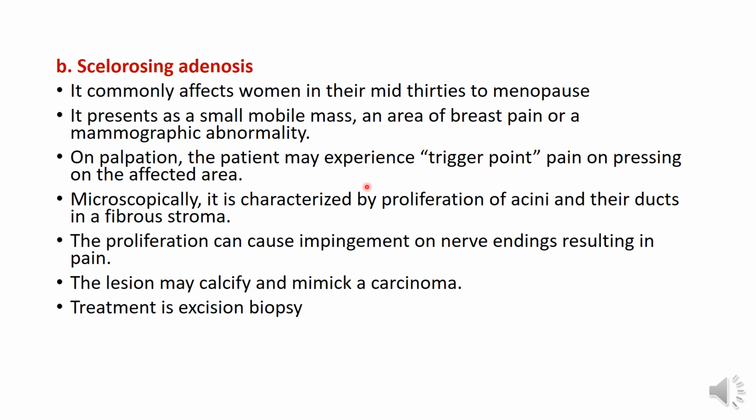Microscopically, it is characterized by proliferation of acini and their ducts in a fibrous stroma. So when you look at it under the microscope, you see the abnormal proliferation of the acini, which is the glandular portion of the breast, and their ducts surrounded by fibrous tissue. The proliferation can cause impingement on nerve endings, and that's what results in this trigger point pain. The lesion may calcify and then mimic a carcinoma. Treatment is excision biopsy.